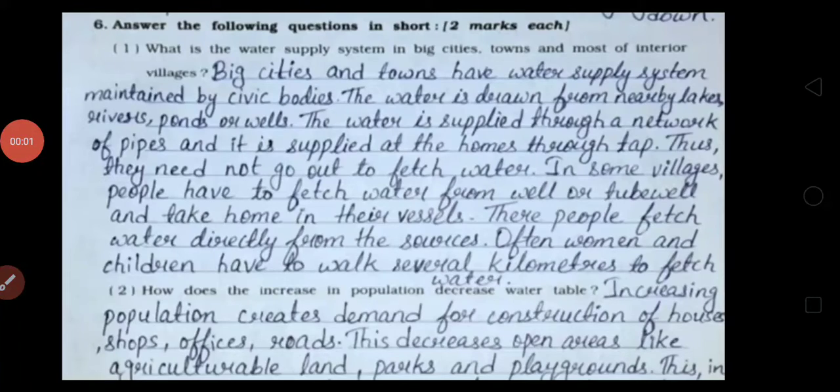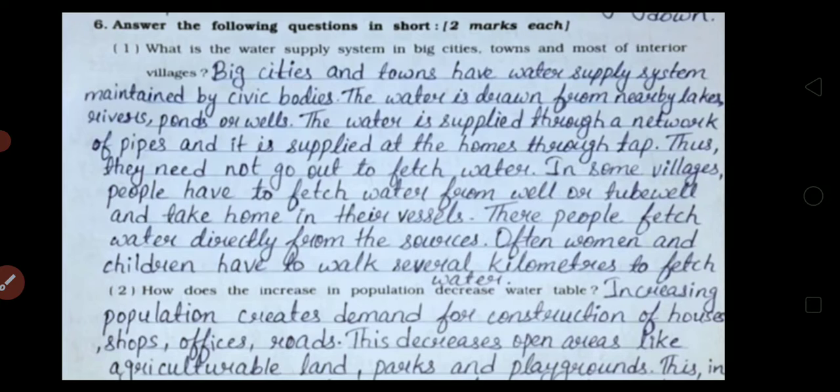Dear student, today we start the second part of chapter 16, Water a Precious Resource, Workbook Solution in Science subject. Today we start question 6. Answer the following questions in short.